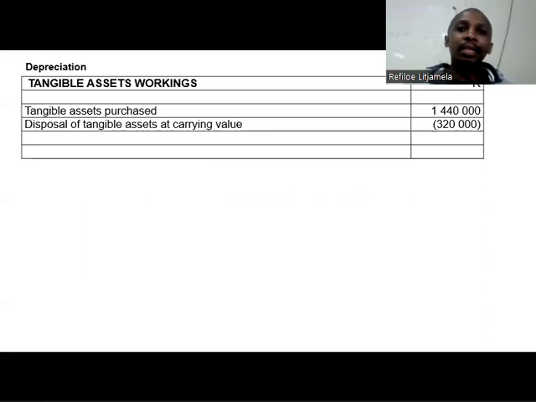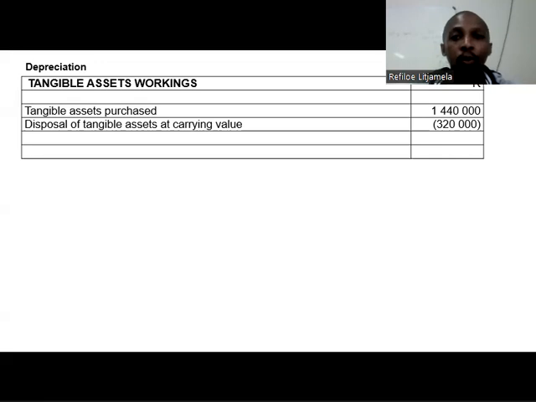Guys, there is a note like this. This is a summary of your tangible assets note. It's just that I won't include your cost or accumulated depreciation. I'm just including the key parts that are important. The first key part is the balance at the beginning of the year at carrying value, which was given to you.